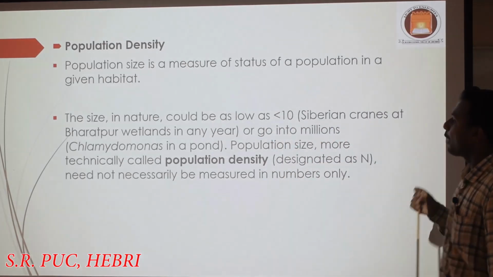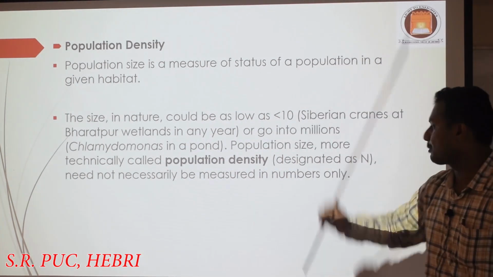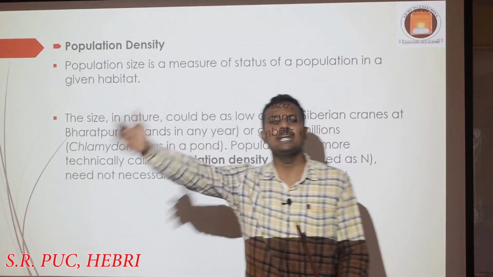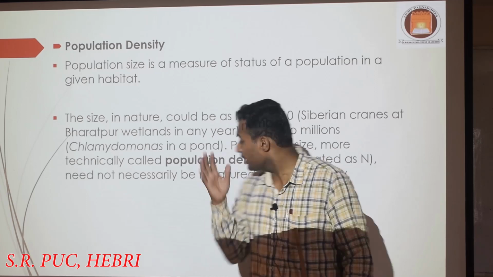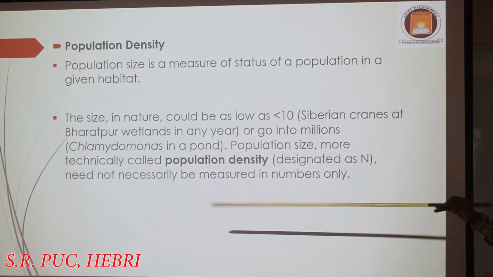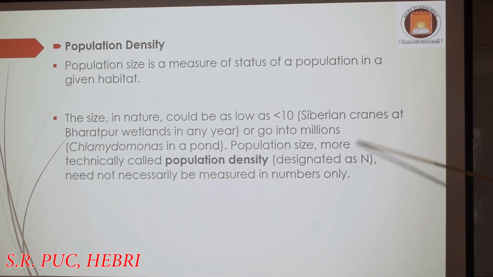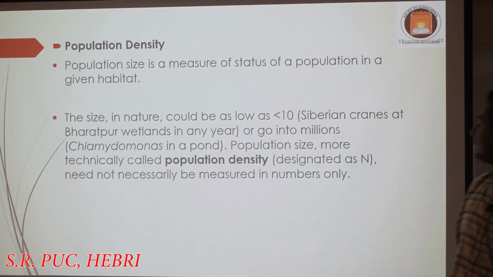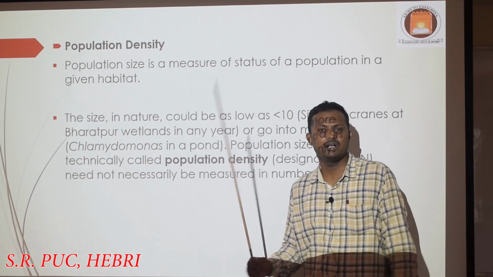So that is why population density, population size, more technically it can be called population density. Population size will actually depict the population density in a geographical area, how much density there is. Numerically, or symbolically, it can be called N. Remember that. We are going to have a formula about population density in the coming classes, right? So it need not necessarily always be measured in numbers. It cannot always be measured in numbers.